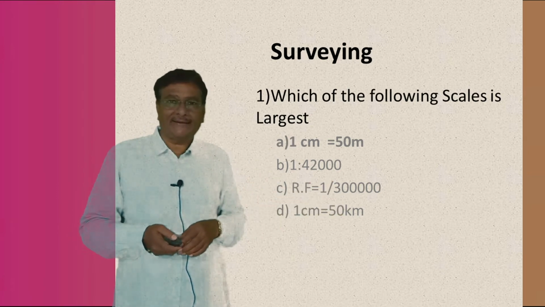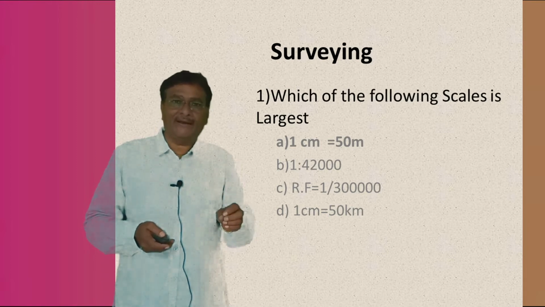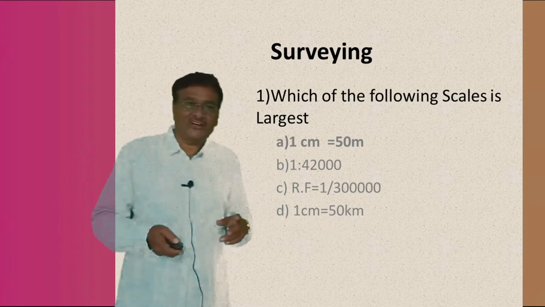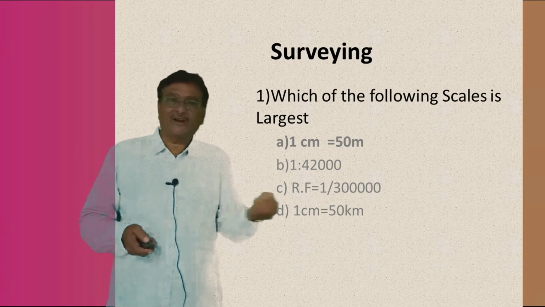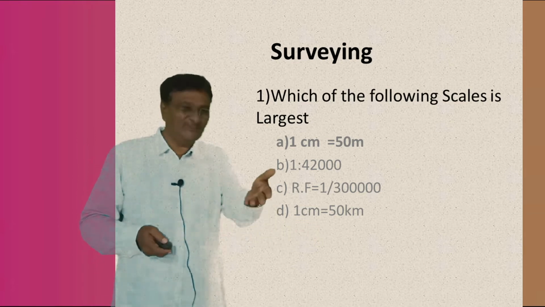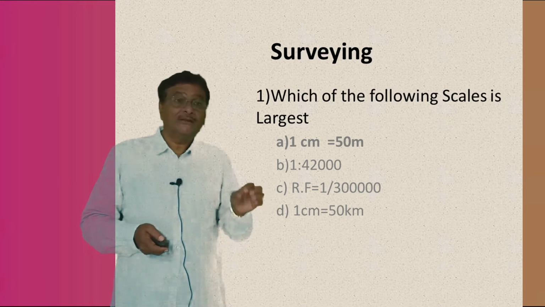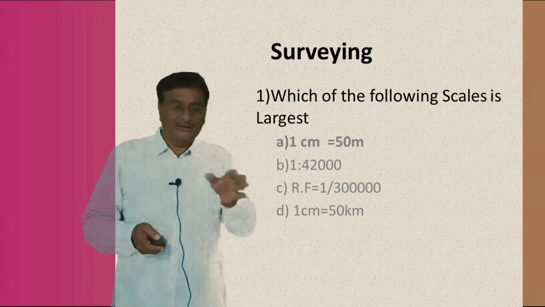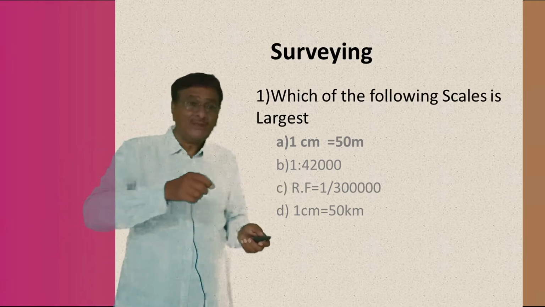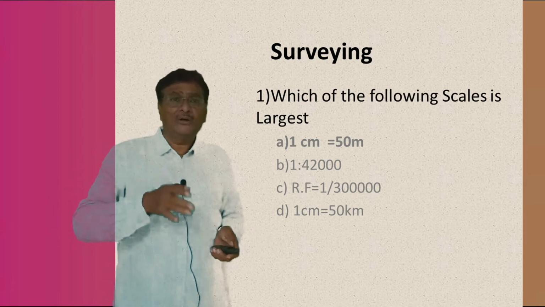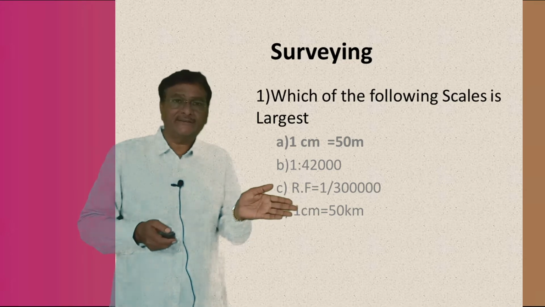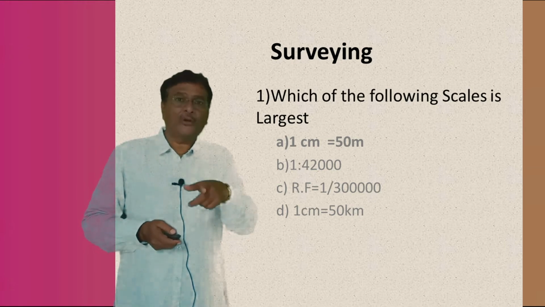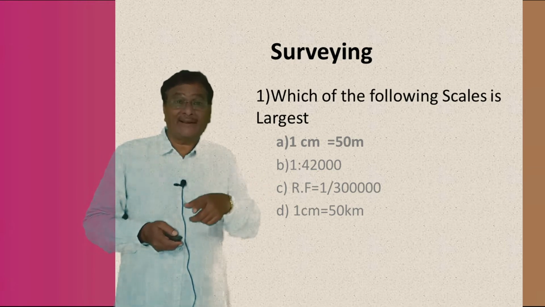The back bearing of the line AB is that bearing which is read not from A towards B, but from B towards A. That is a back bearing, understand? And there is a simple empirical formula you should know: the back bearing equals the fore bearing plus or minus 180 degrees. If you want to find the back bearing of a particular line, it is the fore bearing, whatever it is, plus or minus 180 degrees.